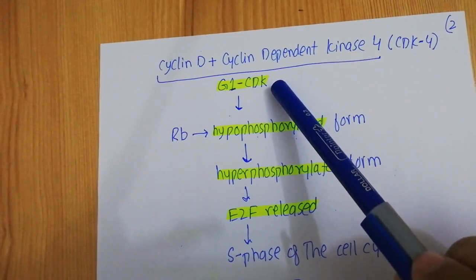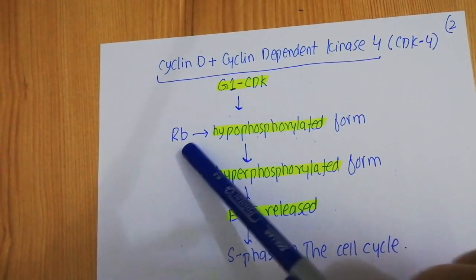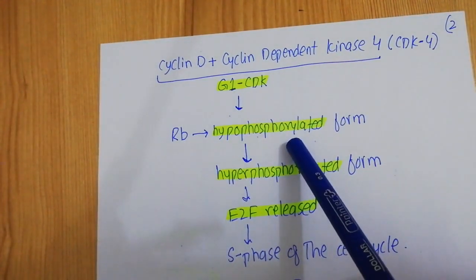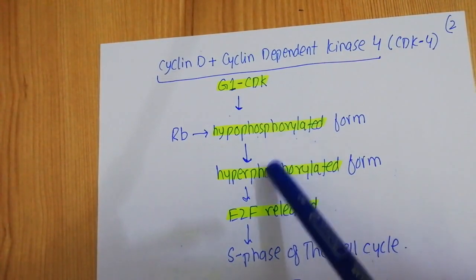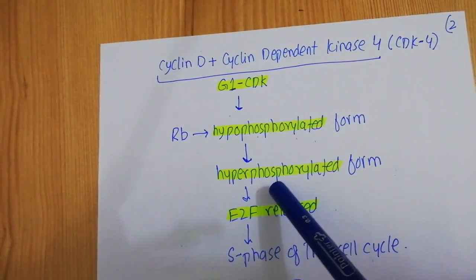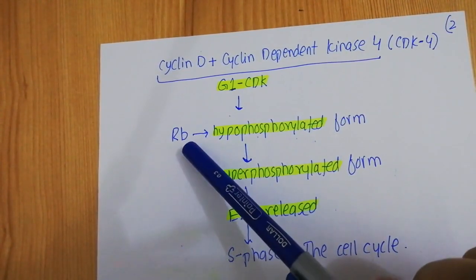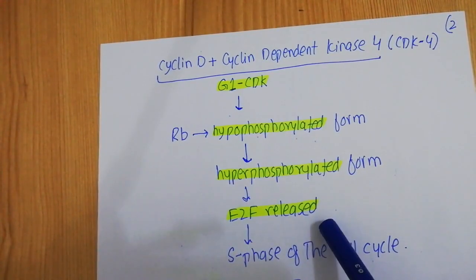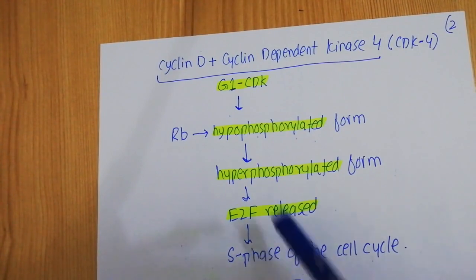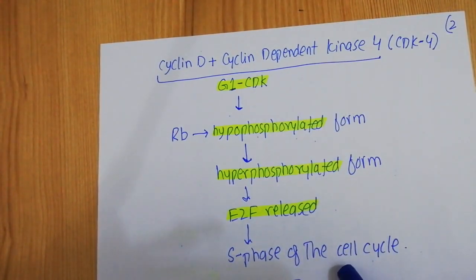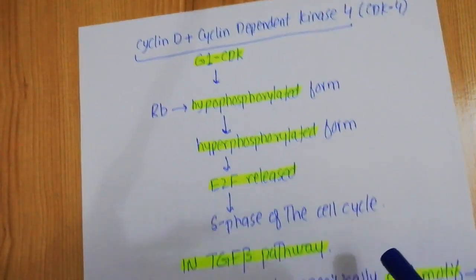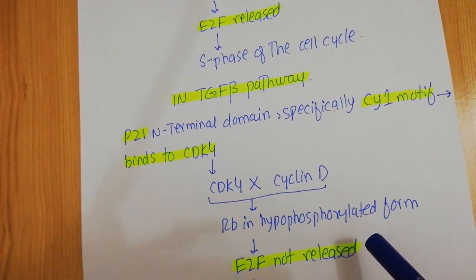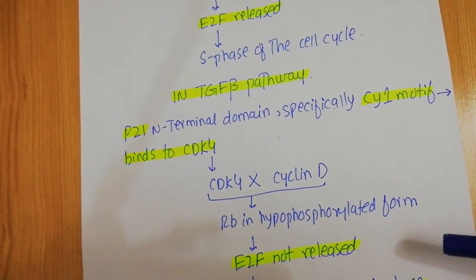Now this G1-CDK acts on the retinoblastoma protein, and as this is a kinase, when the kinase interacts with the hypophosphorylated form of the retinoblastoma protein, that is converted into the hyperphosphorylated form. In the hyperphosphorylated form, the retinoblastoma cannot interact with the E2F transcription factor, and the E2F is released. Therefore the cell cycle moves from the G1 into the S phase of the cell cycle. Now what happens in the transforming growth factor beta pathway? In the last video I told you that it is responsible for the arrest of the cell cycle at the G1 phase.